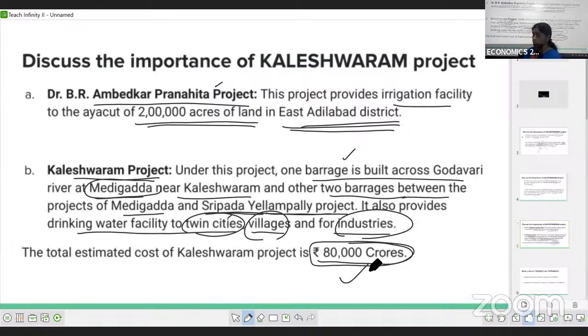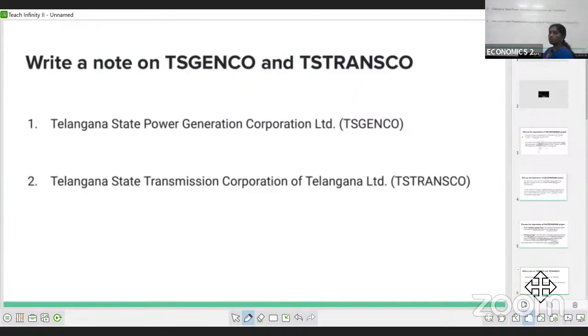Okay. So it's a SAQ. I hope you understood this one. Next, we'll go with one more SAQ from the 10th unit only. This is also from the 10th unit. That is, write a note on T.S. Genco and T.S. Transco. So it's also a SAQ, children.